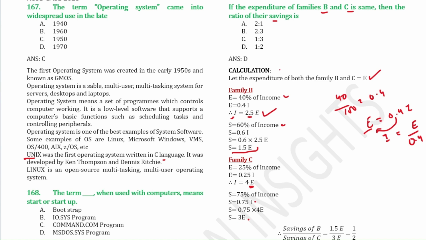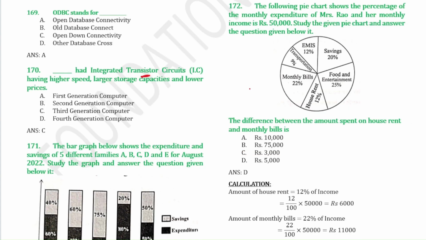Now you have to find this ratio of savings of B to C. So for B to C, whatever values you have obtained, you just put the values and you will get the answer as 1:2. Next question.